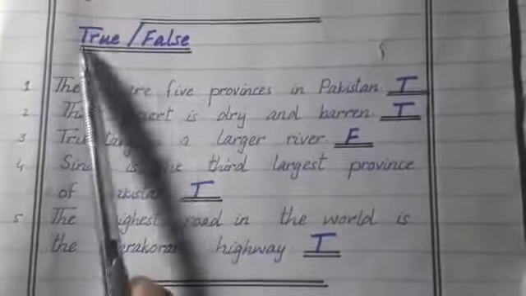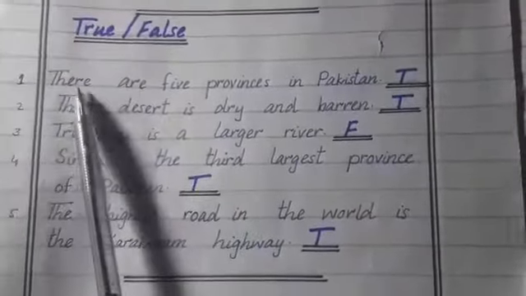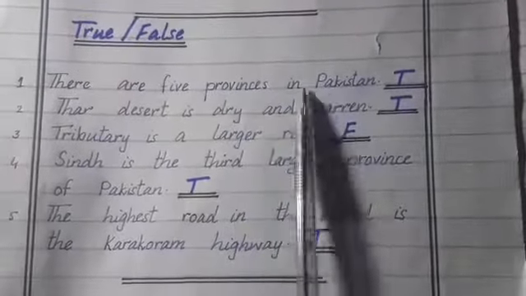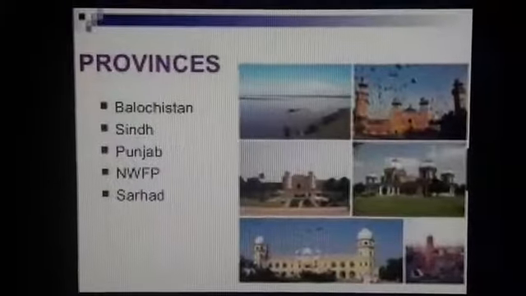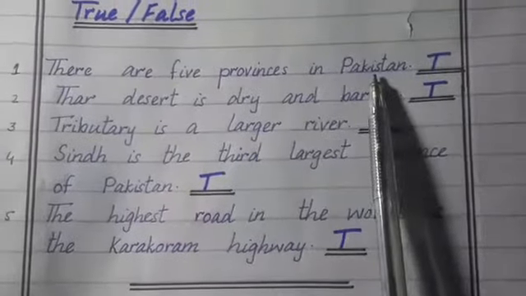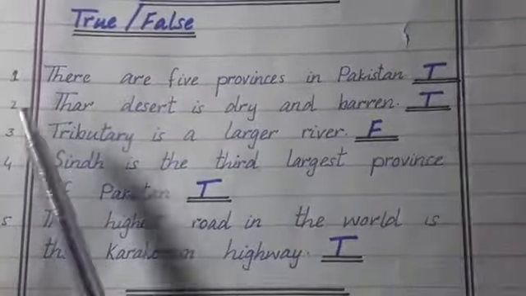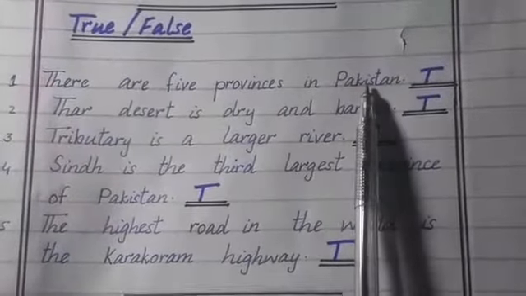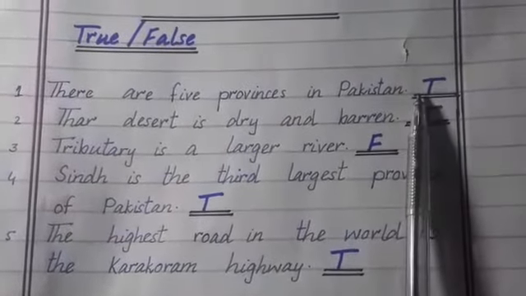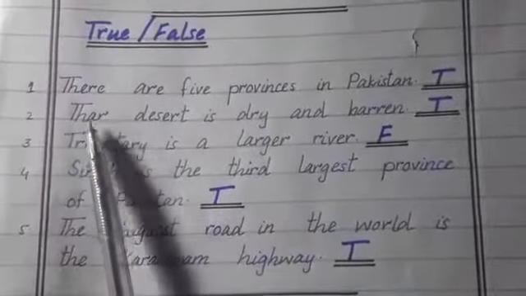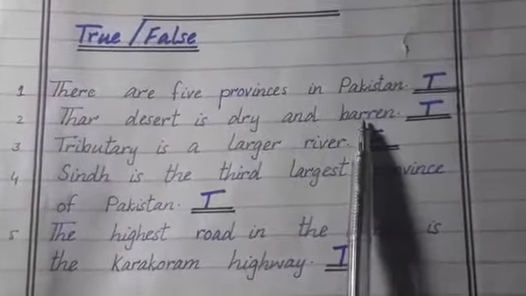Now we have some true-false. First one is, there are 5 provinces in Pakistan. Pakistan के 5 सूबे हैं. And students, this is true. There are 5 provinces in Pakistan. This option is true. Second is, Thar desert is dry and barren.